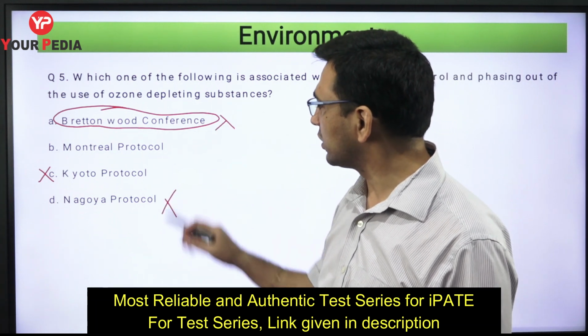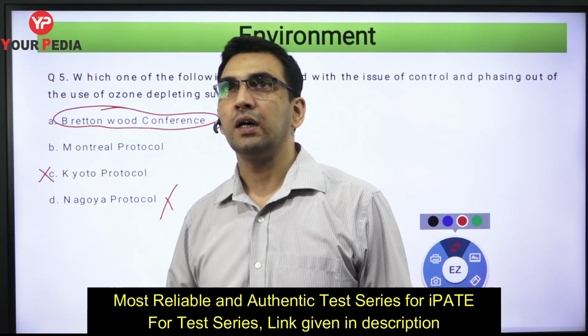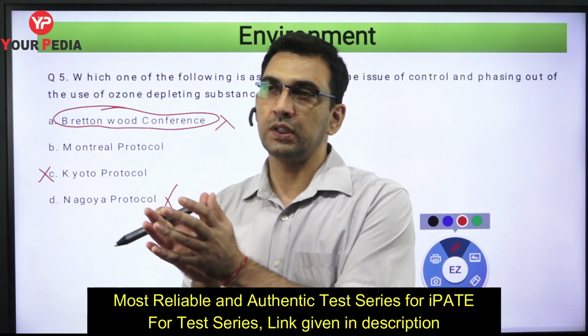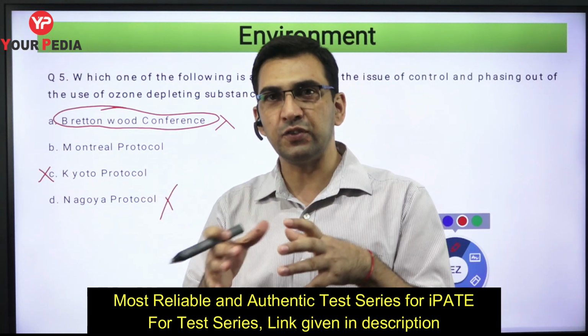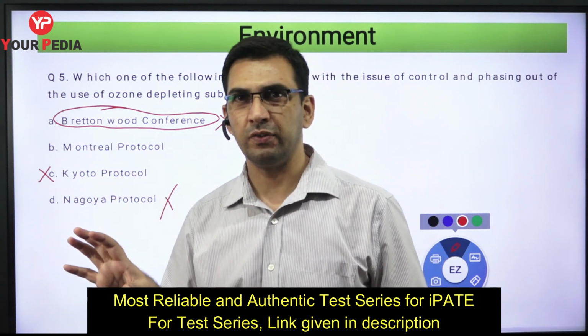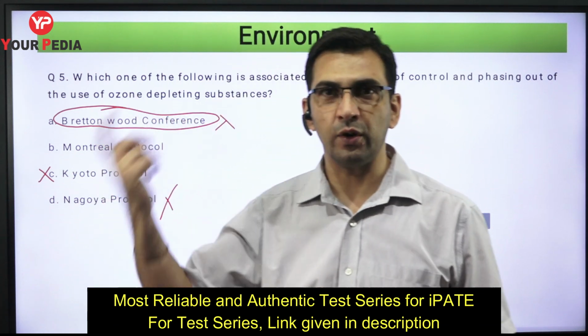Nagoya Protocol is also not related to this, because Nagoya Protocol is related to the sharing of the benefits which are arising out of the genetic resources. Basically it is related to biodiversity, because there was one convention, the Convention on Biological Diversity.